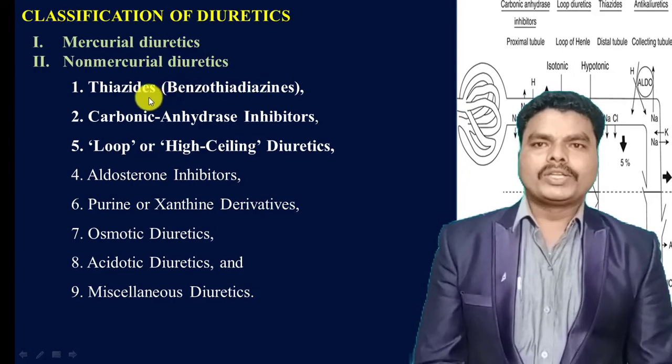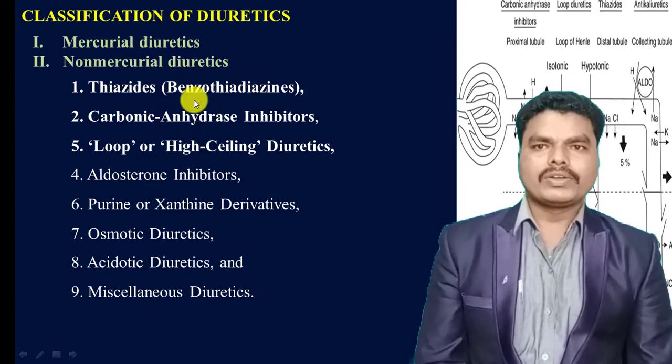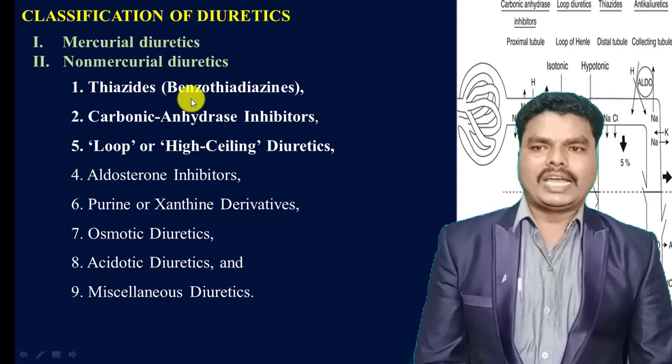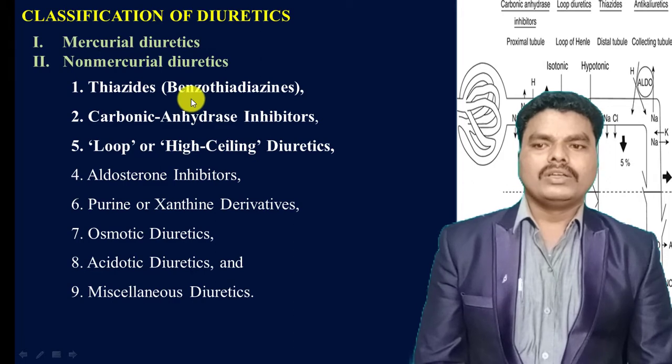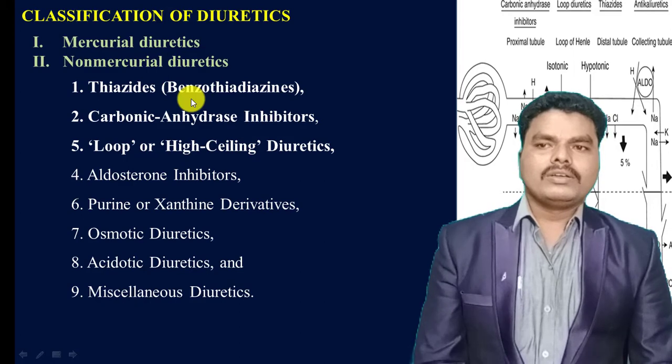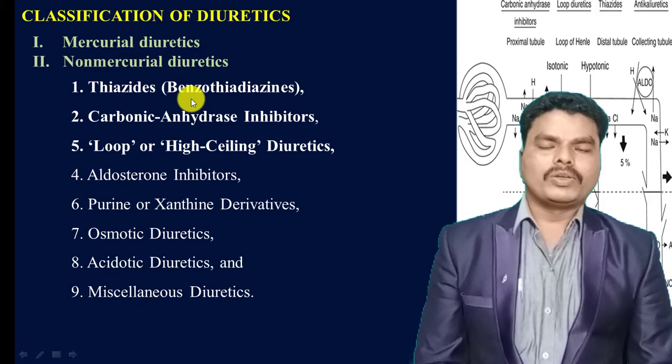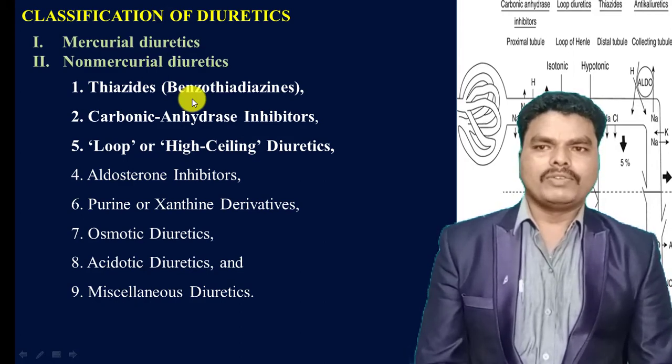Coming to the non-mercurial diuretics, these are subclassified into thiazides, that include the benzothiazidines, carbonic anhydrase inhibitors, loop or high ceiling diuretics, aldosterone inhibitors, purine or xanthine derivatives, osmotic diuretics, acidifying diuretics or acidotic diuretics, and miscellaneous diuretics. These are the different subclasses of non-mercurial diuretics. Let us see one by one. First one is the thiazide diuretics.